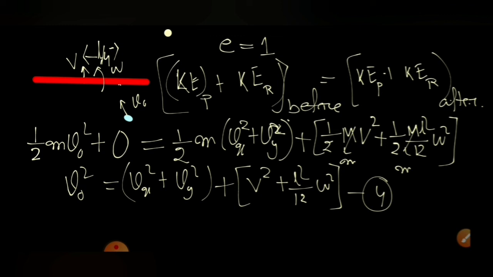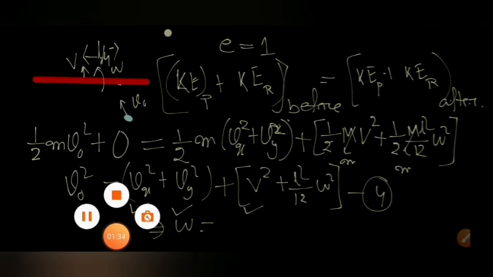In this equation, we can substitute the value of Vx from equation number 2, Vy from equation number 3, capital V from equation number 1 in terms of Vy, again Vy in terms of omega. So the whole equation will reduce to omega, and we can calculate omega, Vx, Vy, and capital V. Let's see what we are obtaining.